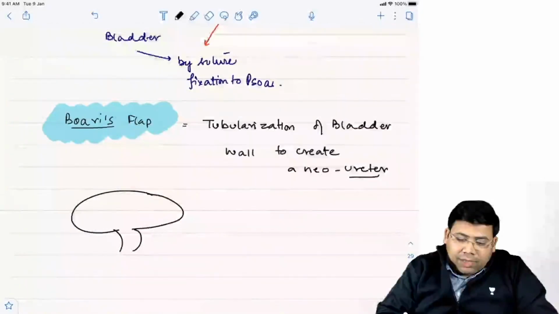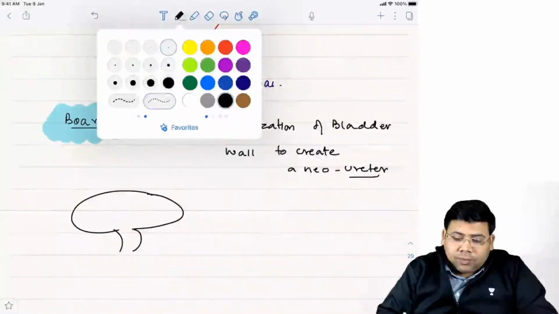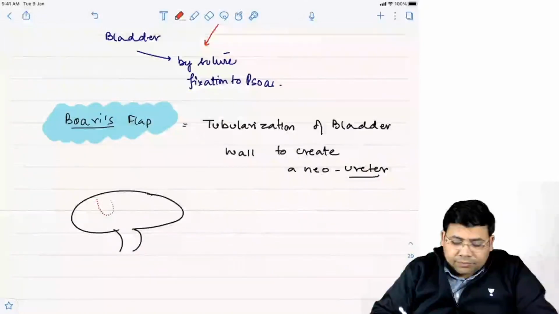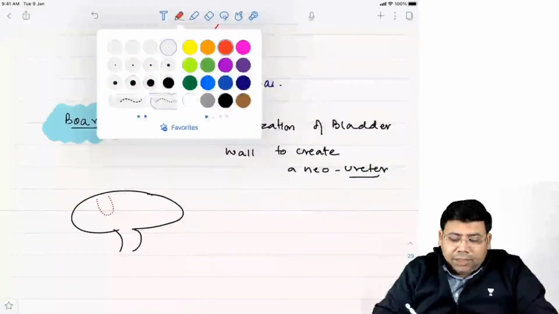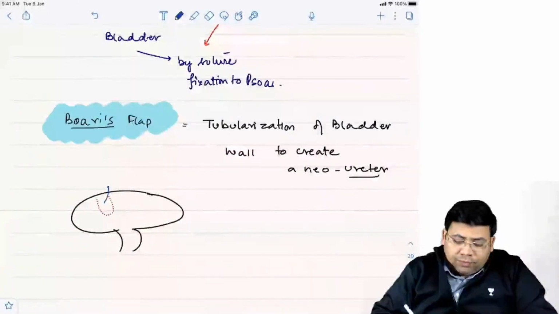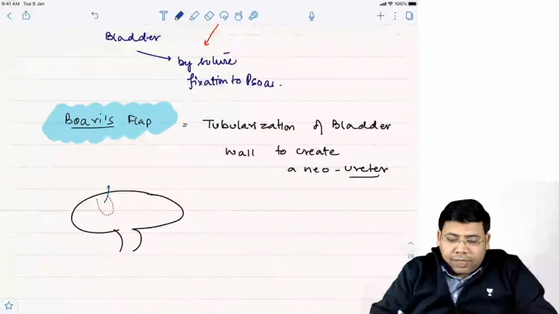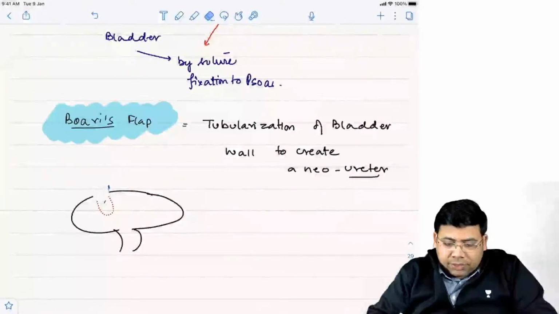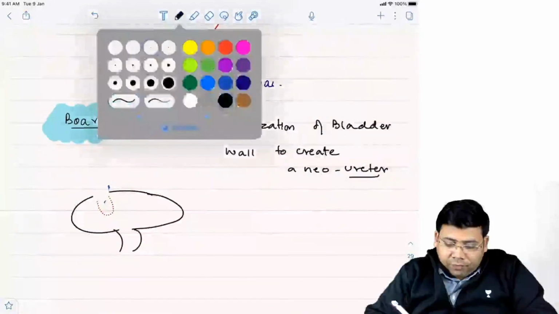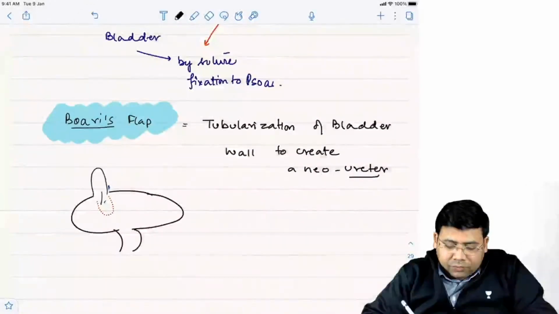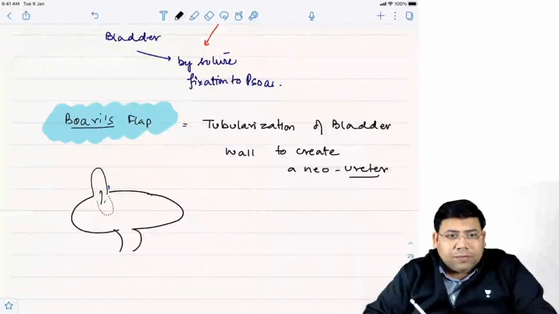You'll make a cut on the wall of the bladder. Done. And once you have made the cut, why did you make this cut? You lifted up the bladder wall. So at this place, now you will lift up the bladder wall. So the bladder wall is lifted like this. Yeah, the bladder wall is lifted like this.